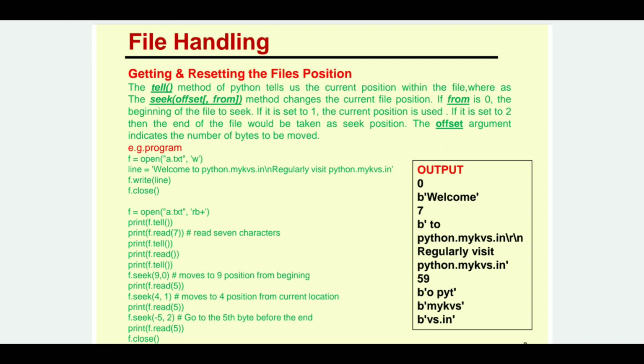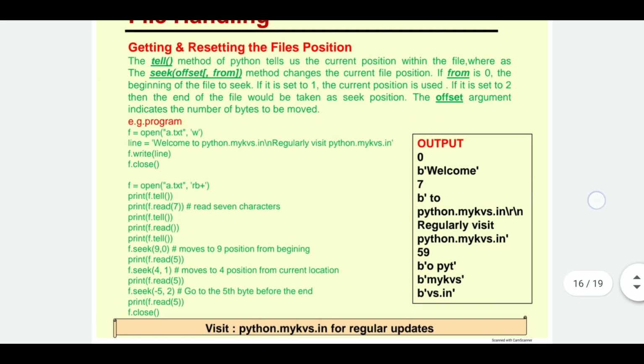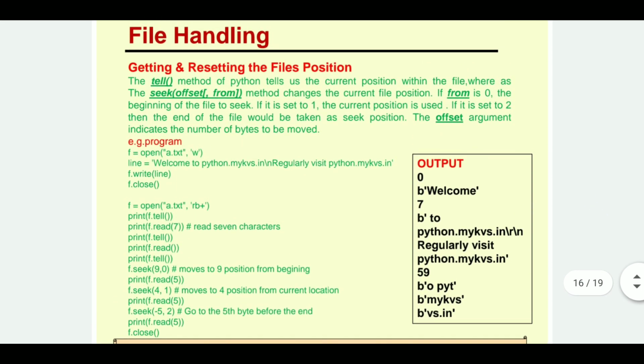So let's take up an example program. Here we have opened the same file, with the name a.txt, in write mode. We have written this complete line in the line variable, and then finally we have closed the file. The moment we open this file in the read plus binary mode, you can see it is written here as rb+. That means I can read on a binary file and I can write as well. Here plus indicates reading as well as writing.